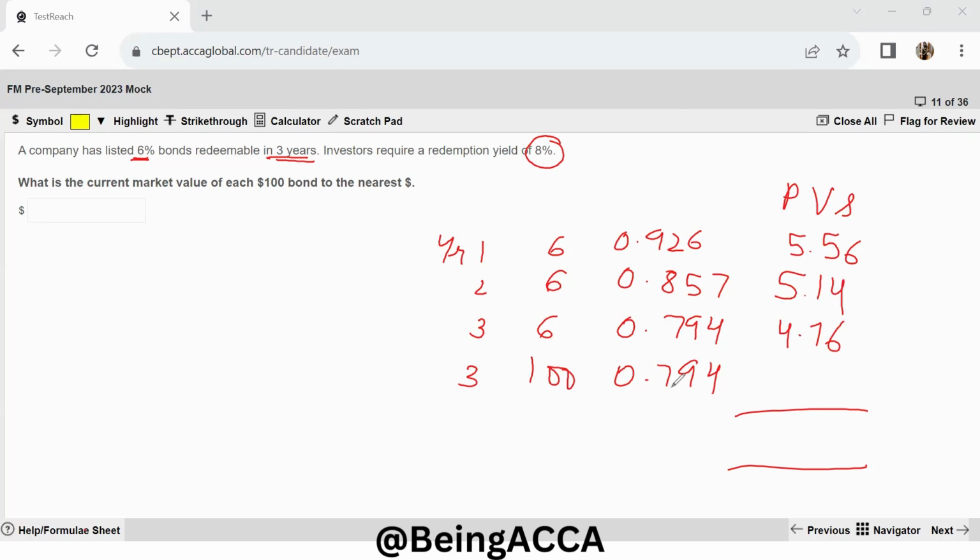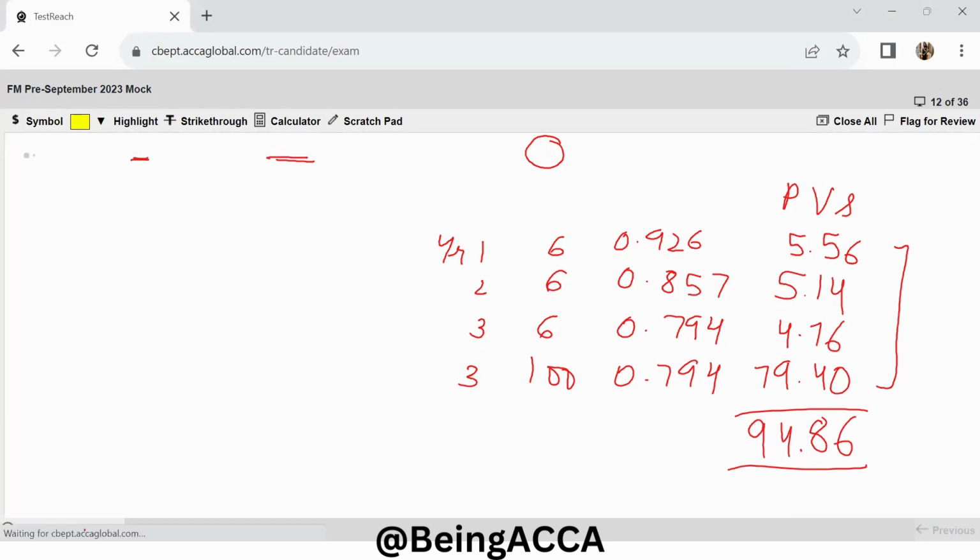Then 100 into 0.794 gives me 79.40. And if I just add all of these values up, I will get 94.86, which is my market value. So I can just type this over here, my answer as 95, because they wanted the nearest dollars. So 95 is my answer. Moving on to the next one.